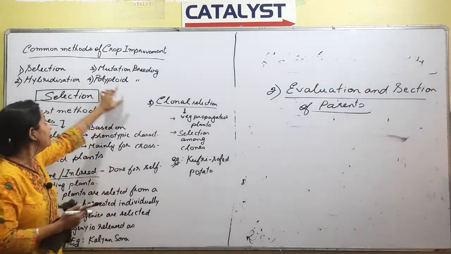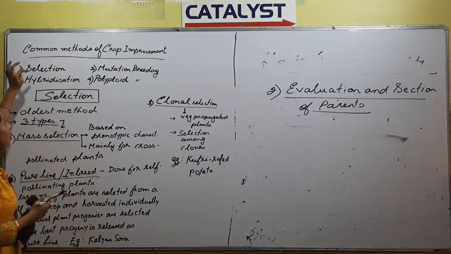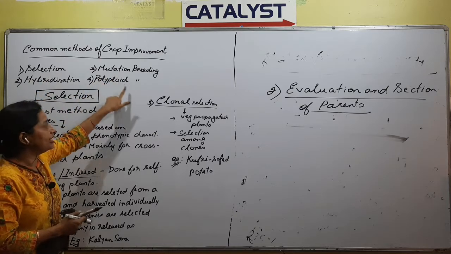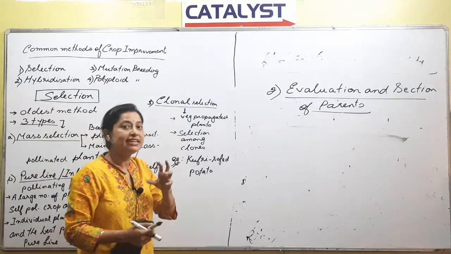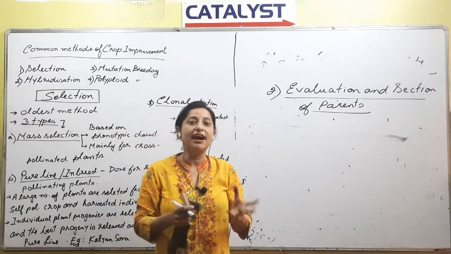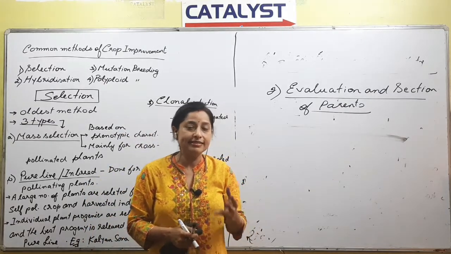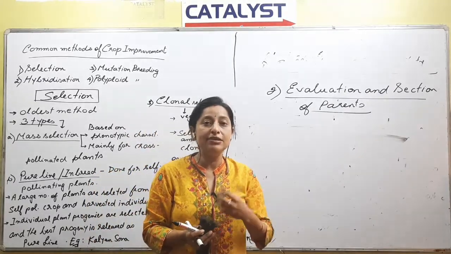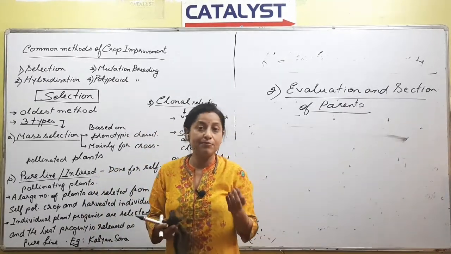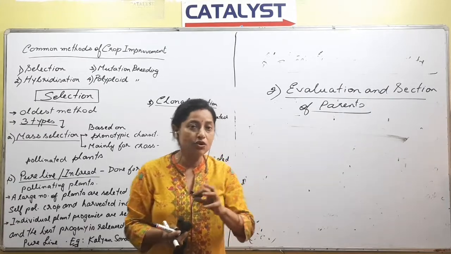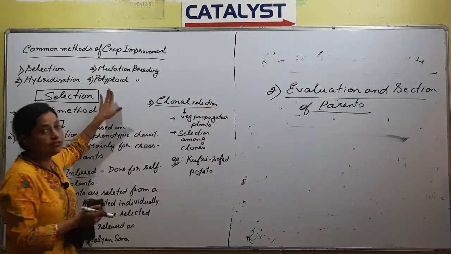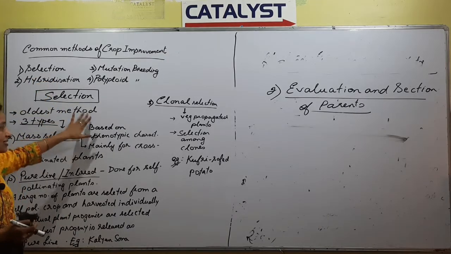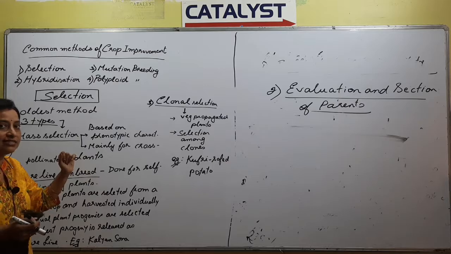For crop improvement, the methods applied are selection, hybridization, mutation breeding or polyploid breeding. So these are the methods through which the parents are selected and evaluated. Whether the parent is correct or good, whether the offspring is fine or not, whichever characteristics we have considered, are they present in that progeny. So all the studies lead to the study of these 4 points. The first point among them is selection. What is selection? Selecting something is called selection.